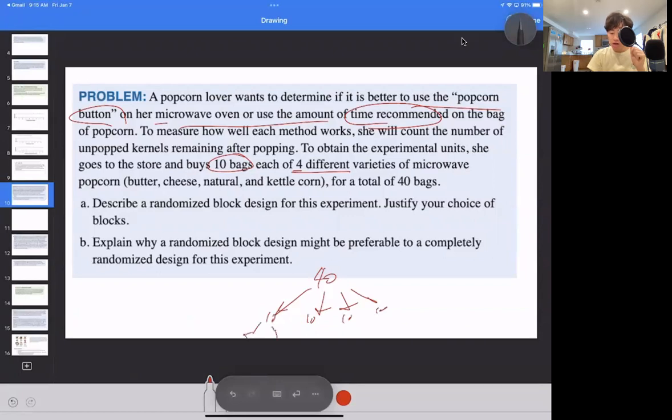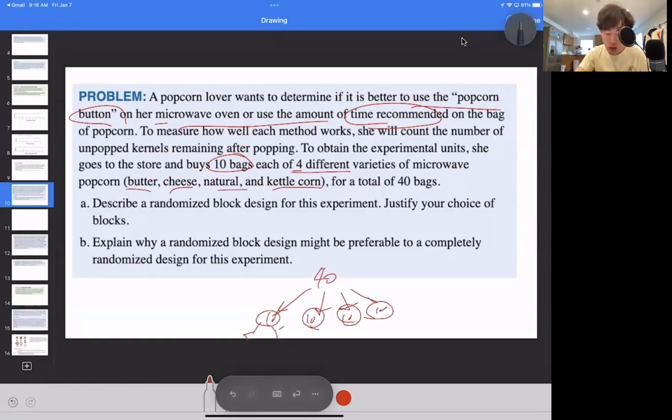We can assign 5 into each of those groups, saying, hey, these 5 will be assigned into a microwave setting versus these 5 will be on the regular time, like the time recommendation. And then we can compare the results. But the problem for that is that there are different types of popcorn as well. There's butter, cheese, natural, and kettle corn.